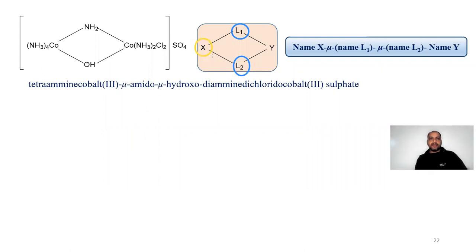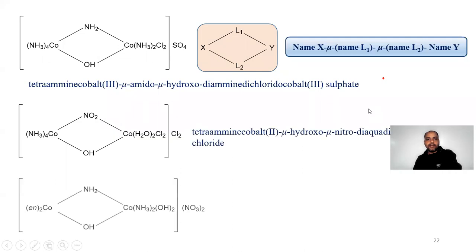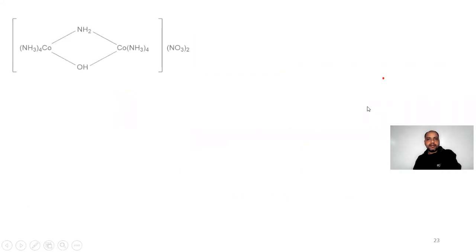Groups X and Y are different, and their general name is written as the name of X followed by the name of the ligands and then followed by the name of Y. These were some examples.